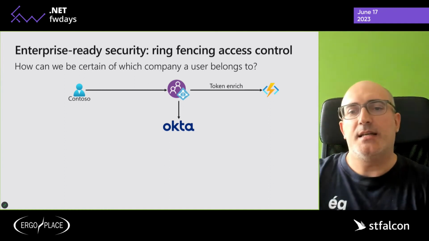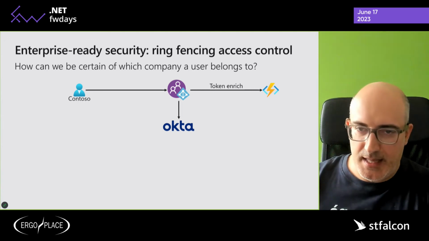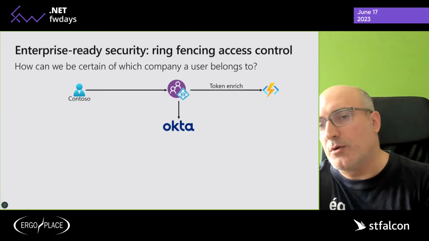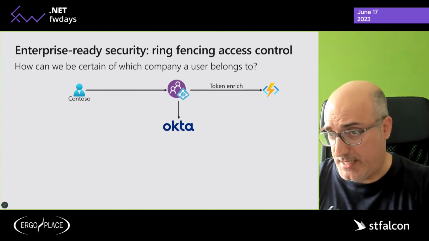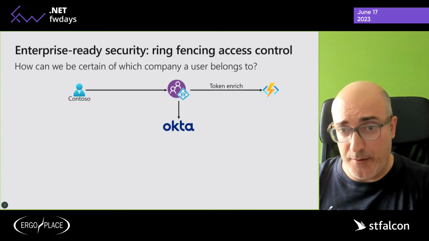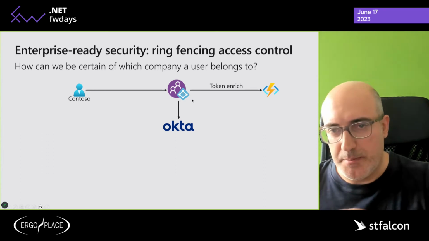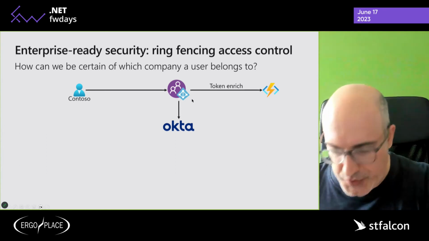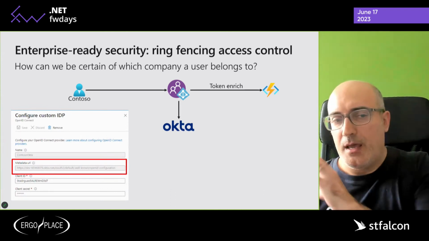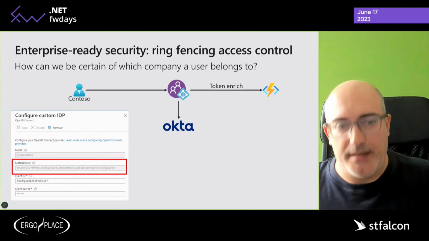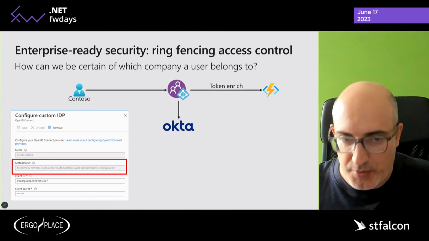Now, here we will receive the information about the current token that B2C is retrieving. And we need to recognize that this particular identity provider is actually Contoso. How can we do that? Well, do you remember that I mentioned the metadata URL that our clients need to provide us?